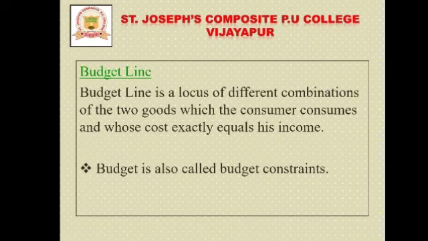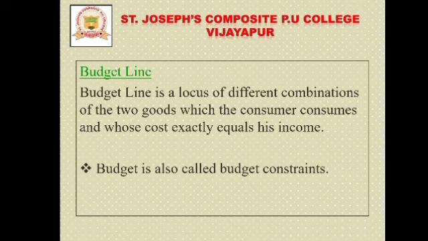Thus, the budget line is a graphical representation of all possible combinations of two goods which can be purchased with a given income and prices, such that the cost of each of these combinations is equal to the money income of the consumer.